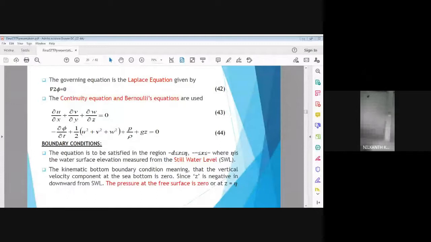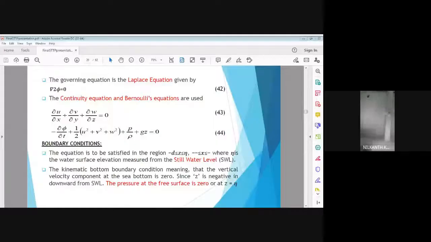So we want to find out eta. I will go in a reverse way. Fourth variable is eta. Third variable is pressure. Second variable is velocity potential phi. And first variable is velocity. Now there are four unknowns, and we cannot solve this coupled equation 43-44 unless we specify the boundary conditions. So we exploit the boundary conditions.